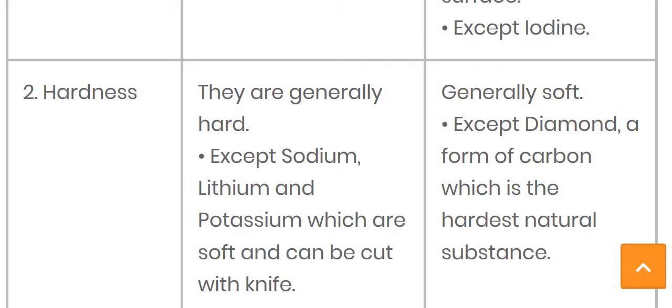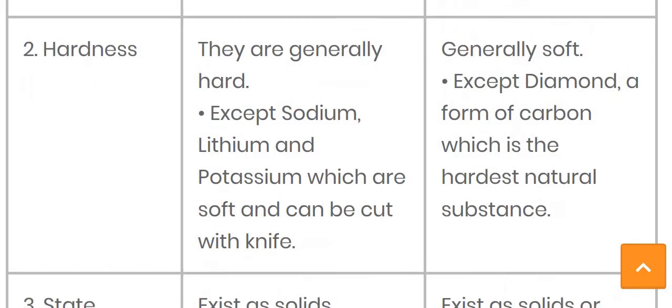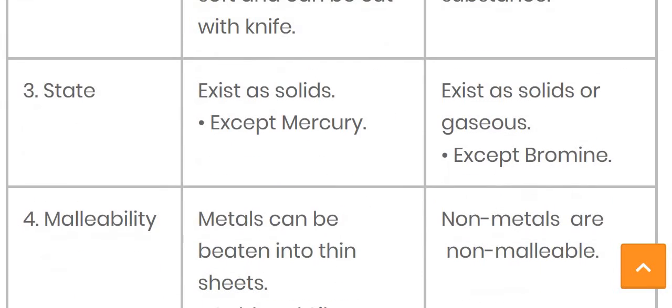Same like, if the question is asked to write down the non-metal which is the hardest natural substance, then the answer is diamond, because diamond is an exceptional non-metal which contains the hardest structure, and the rest of the other non-metals are generally soft. Now let's move further.